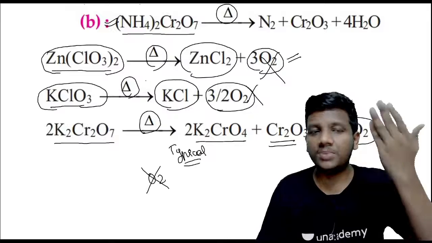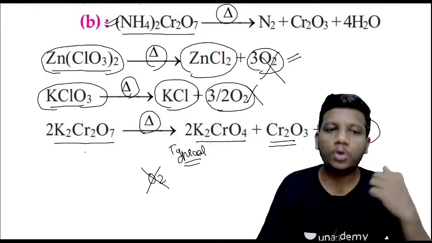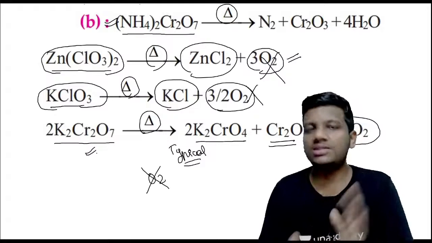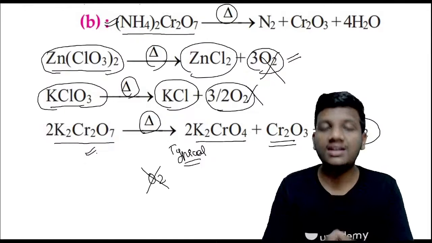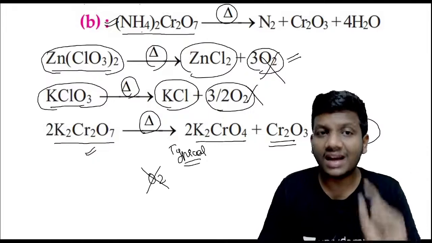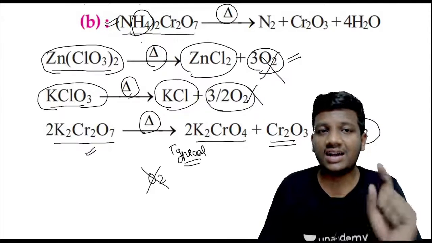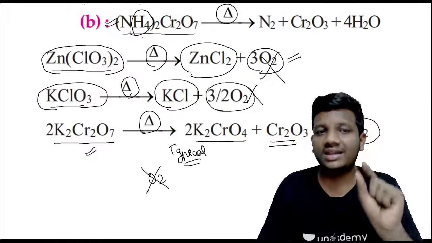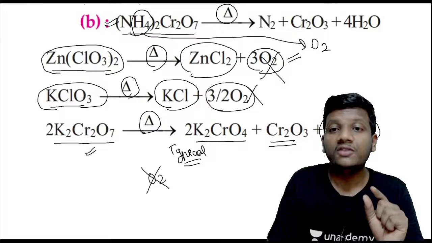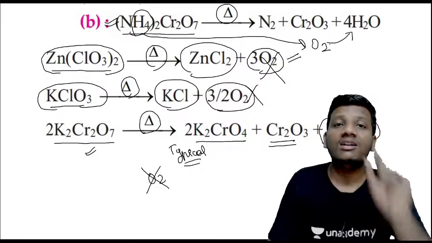You can get confused between two. Ammonium dichromate is also there, potassium dichromate is also there. If you heat the potassium dichromate, you will evolve the oxygen molecule. But if you heat the ammonium dichromate, the most peculiar feature is that you have extra hydrogens, guys. The ammonium has extra hydrogens. These extra hydrogens go and bind to the free oxygen to form the water molecule.